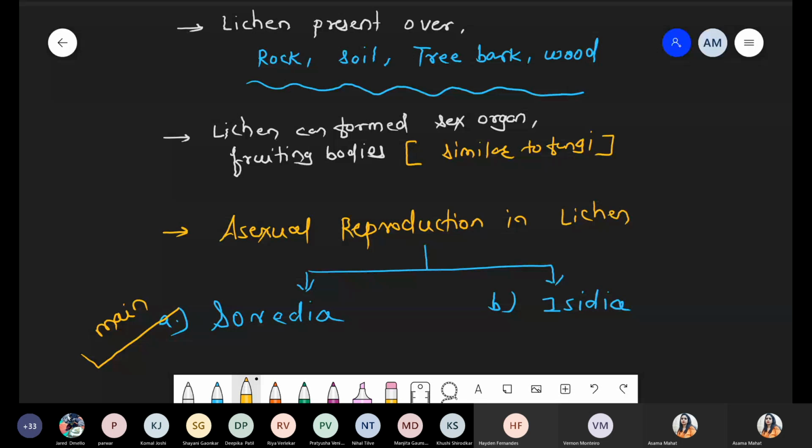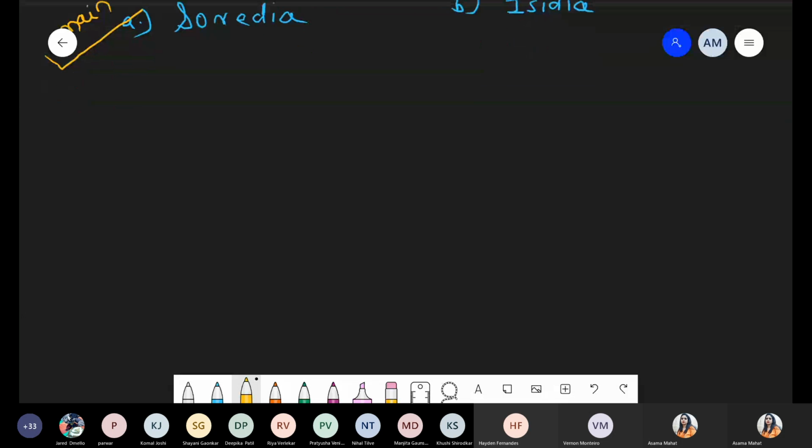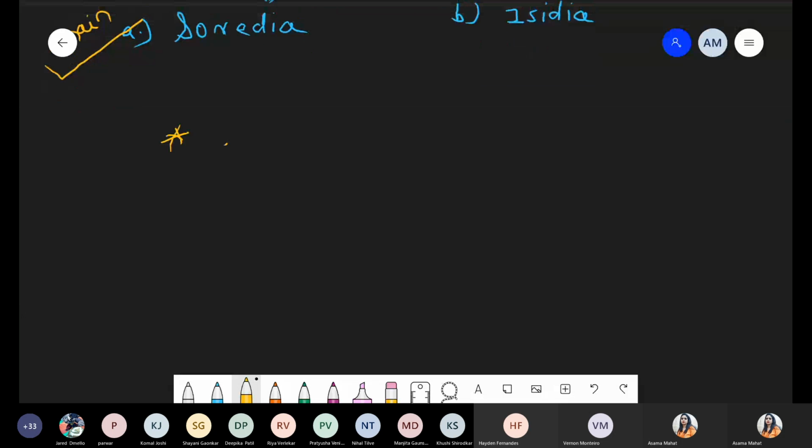Okay, Shivangi, Komal. Okay, Rubaida. Chalo. Last point, significance of lichen.